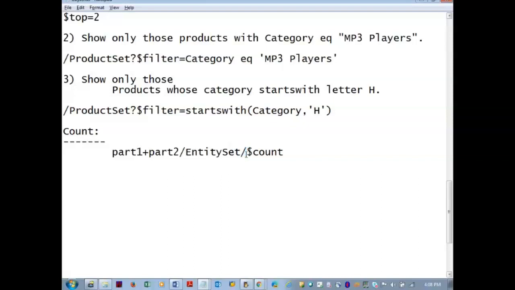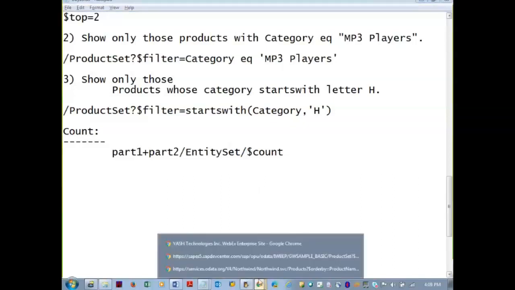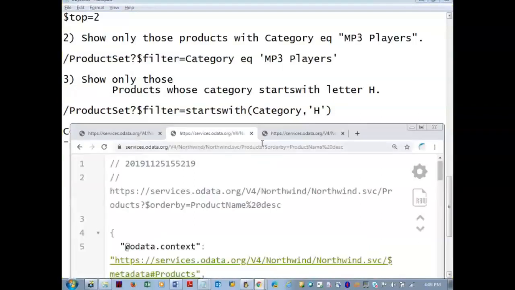You should put a forward slash. So Northwind, total number of records.